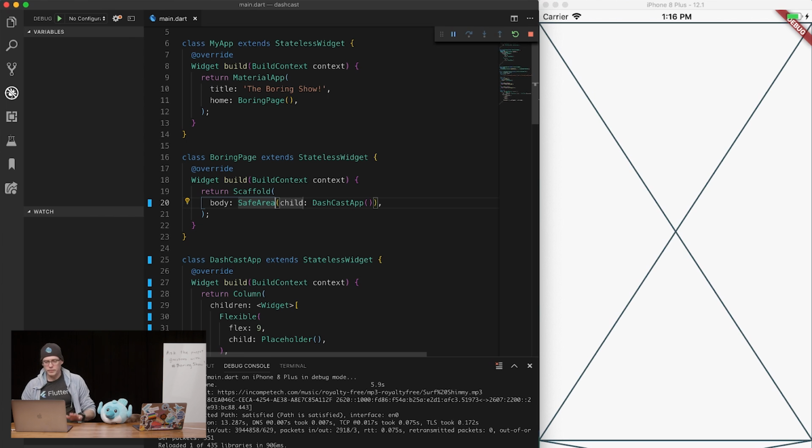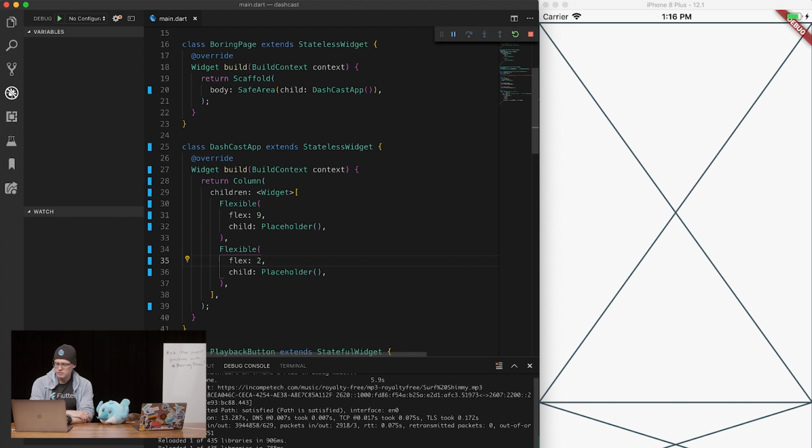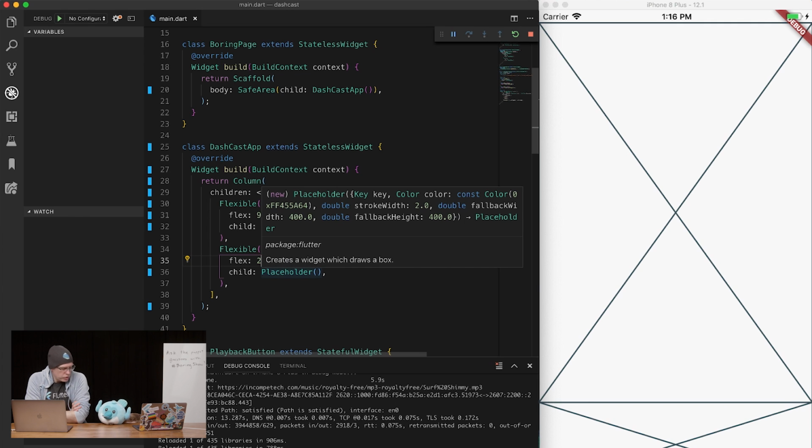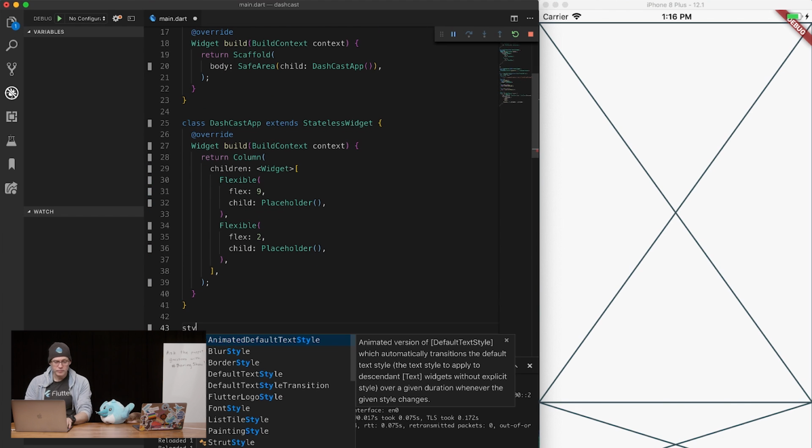Okay, cool. Good, so we've got our area for all our stuff. That's probably looking a little, maybe 9 to 2. Okay, we can play around with that. And so you're going to want a few controls now for your awesome podcast app. That's right. Okay, so let's create a new widget.